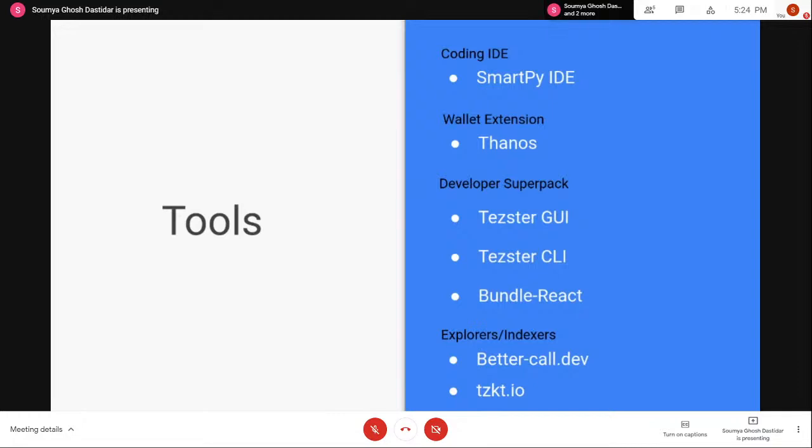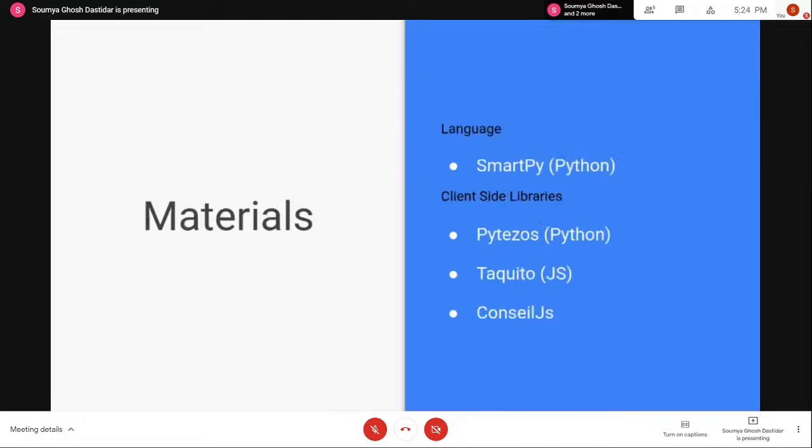So sometimes you need to use an indexer, because directly interacting with the blockchain is not always that fast. So you might want to use an API that is provided by these indexers to make quick calls and quick queries. So that was the tool.